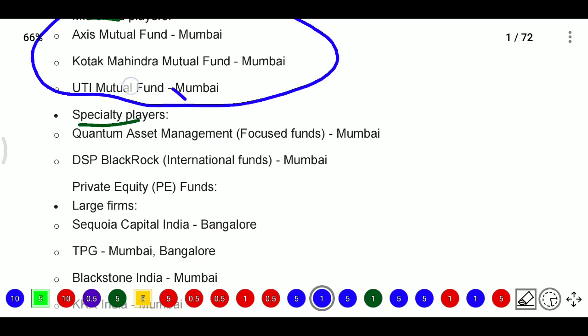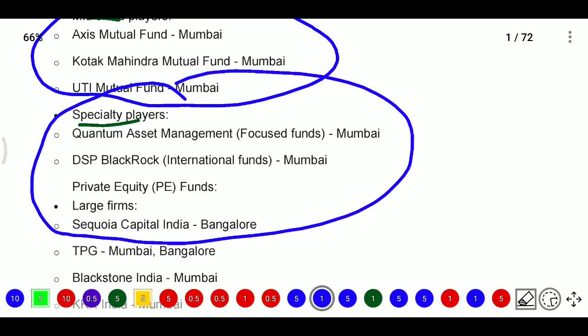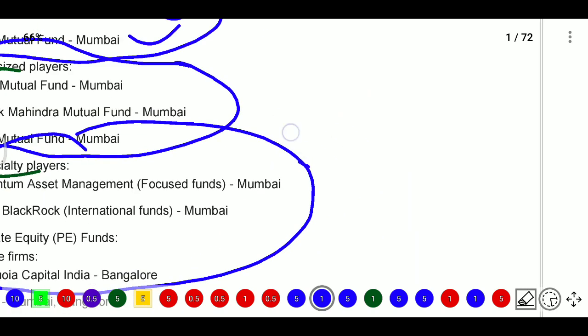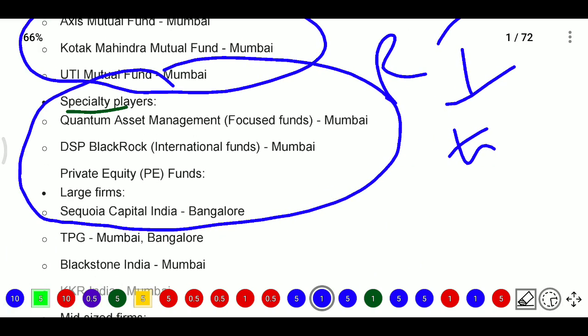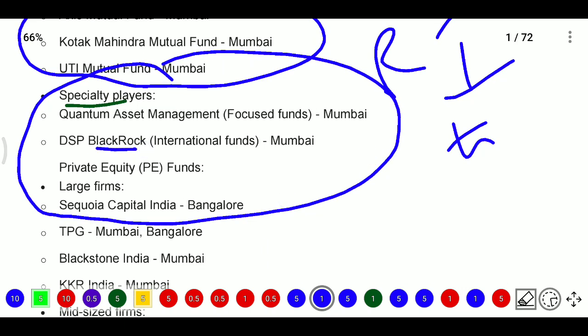Next, the specialist players, that is Quantum Asset Management. These persons will focus mainly on some focused funds, like real estate, infrastructure, or hedge funds. They will focus on some funds only. Quantum means they will use more technology also. And DSP BlackRock, which is an international fund in Mumbai.